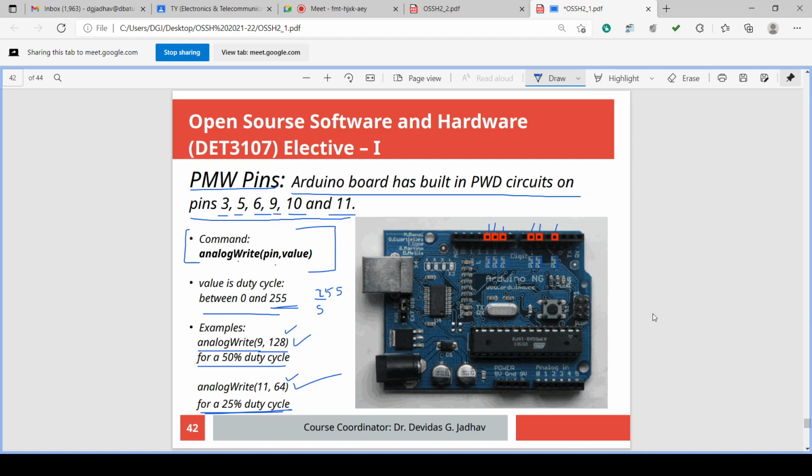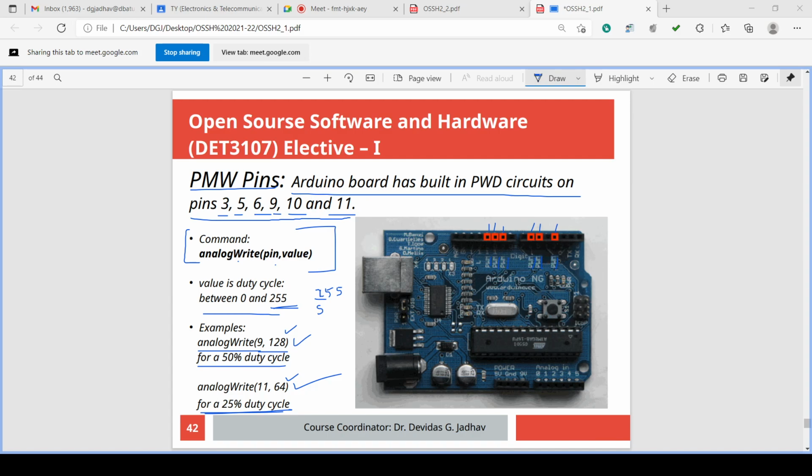So to write the command, first we have to find out the number in the range of 0 to 255 for the analog range of 0 to 5 volt. For the analog range of 0 to 5 volt, there is a PWM range of 0 to 255. Then we have to find out the number equivalent for that analog value, and then we can write that number into the command instruction. Then that instruction can generate that PWM signal on that particular pin.